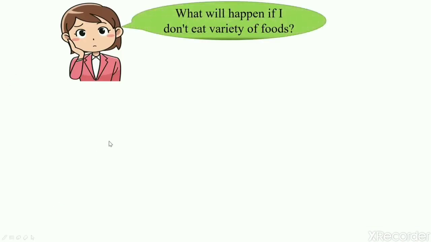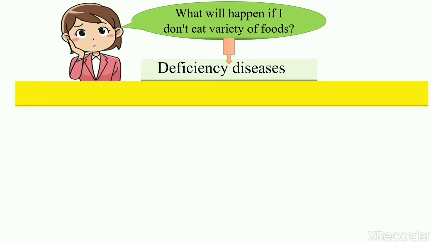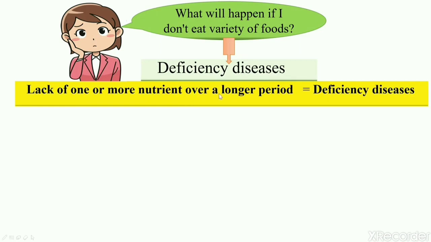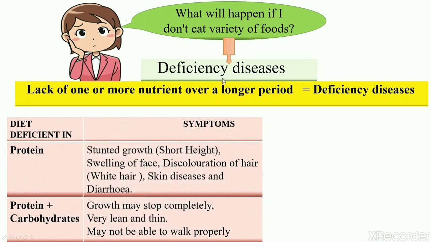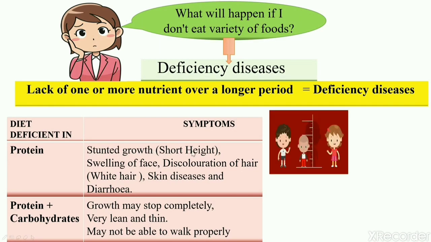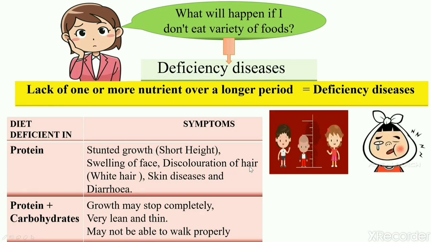Riya is now thinking, what will happen if I don't eat variety of foods? The answer is deficiency diseases. Lack of one or more nutrient over a long period of time leads to deficiency diseases. For example, if your diet is deficient in protein, you may suffer from stunted growth, that is short height, swelling of face, discoloration of hair, that is white hair, skin diseases and diarrhea. And if your diet is deficient in both protein and carbohydrates, your growth may completely stop. You'll become very lean and thin and may not be able to walk properly.